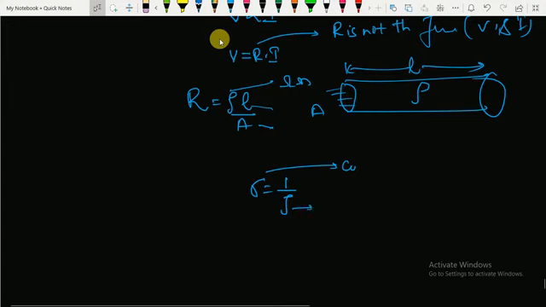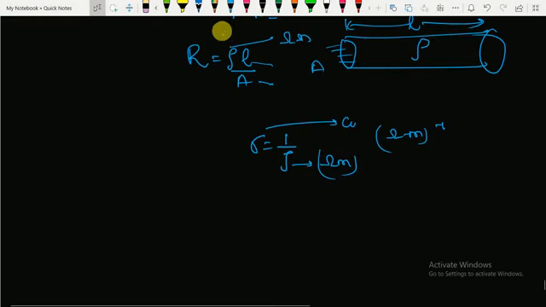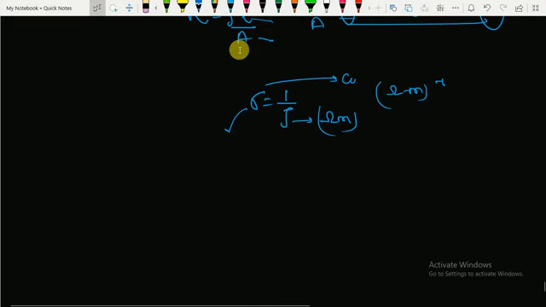So the unit of rho is ohm meter, so the electrical conductivity unit is ohm meter inverse, or per ohm per meter. What do we mean by the term sigma? Sigma represents the current carrying capability of that material. That is, how much current the material will carry without any obstruction. So you should know the fact that resistance is not a function of applied voltage and current.